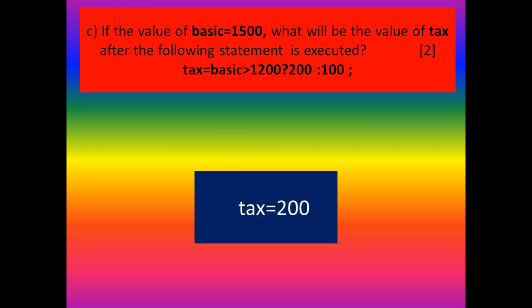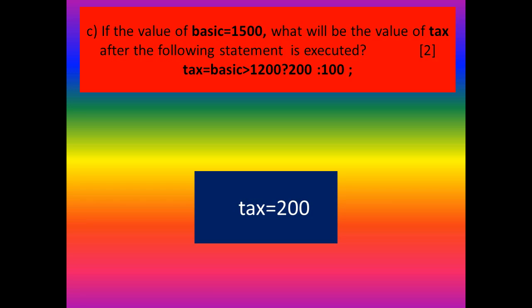Question C. If the value of basic is equal to 1500, what will be the value of tax after the following is executed? The question: tax is equal to basic greater than 1200, then 200, else 100. This question is an application of the ternary operator. I think you are familiar with the ternary operator. How can you solve this one? See, they have already given the value of basic here. Then you can apply the value of basic there, 1500.